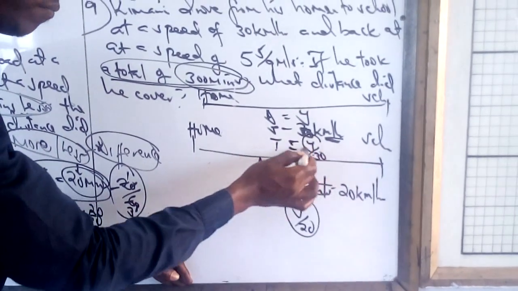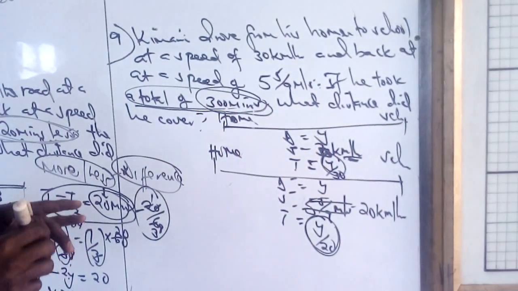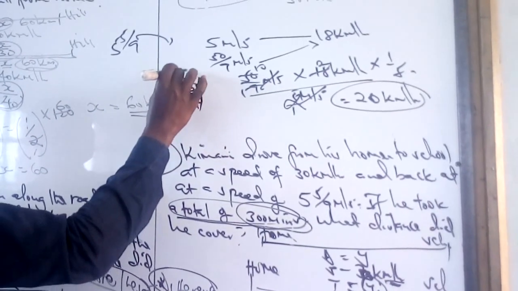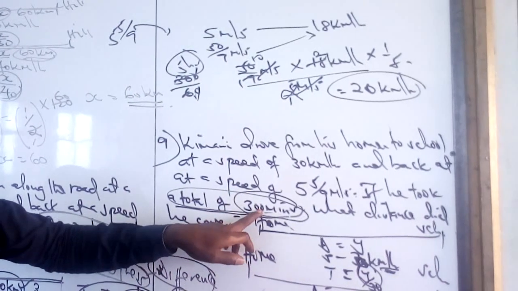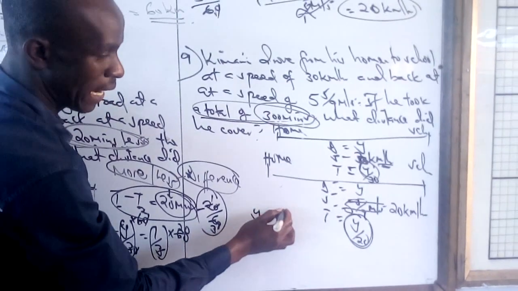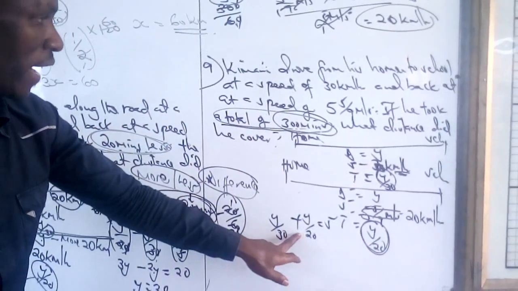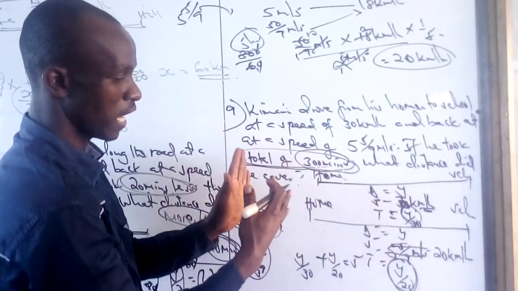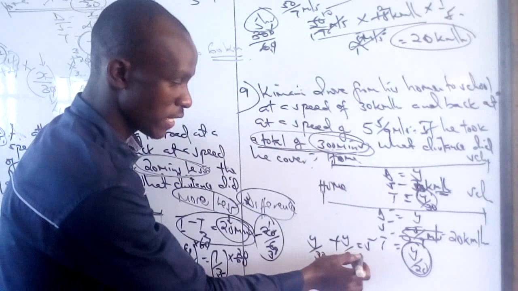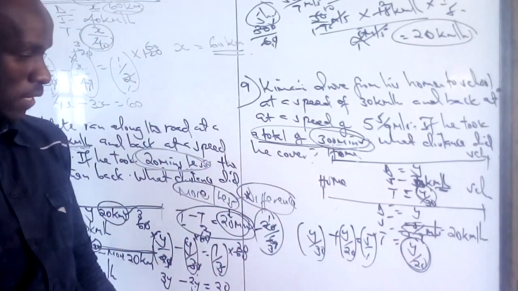So this time plus this time gives us a total of 300 minutes. Since we are working in kilometers per hour, make this hours. So 300 over 60, 0 by 6, 1 by 6, 5 hours. So this is 5 hours. Good. This time plus this time is giving us 5 hours. Why have I added? Because we are told a total time. So this time plus this time. You get my addition where it's coming from? Now this again is division over 1. Brackets again. I think we understand now the working.